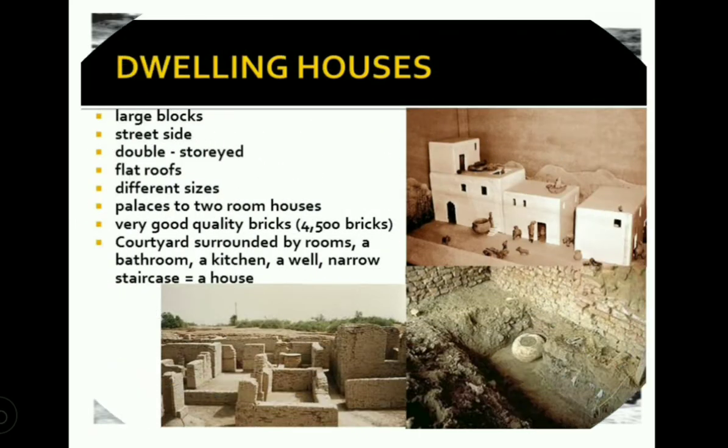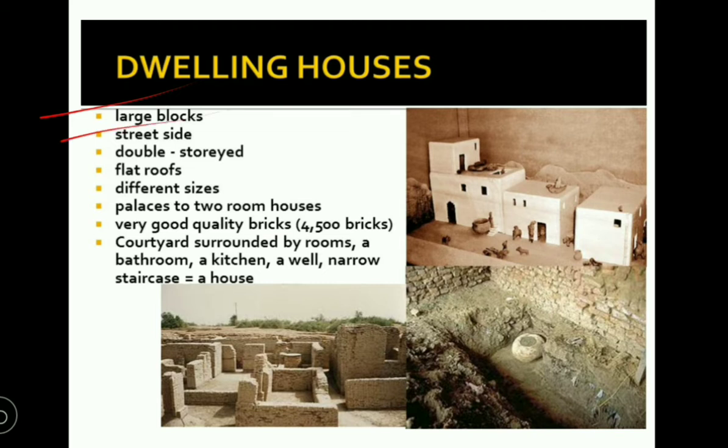So next we go through the dwelling houses, meaning the construction of the houses, how they were constructed. Using large blocks, meaning baked bricks, and the houses were located on the roadsides, with double-storey buildings and flat roofs. Two or more rooms were in a house, and two-room houses were available, and very good quality bricks were used.